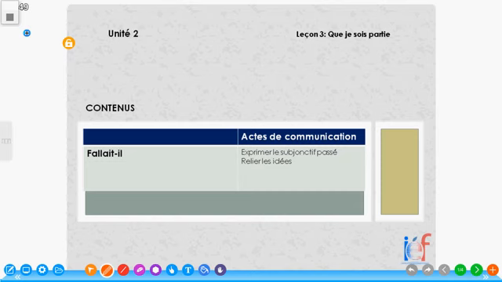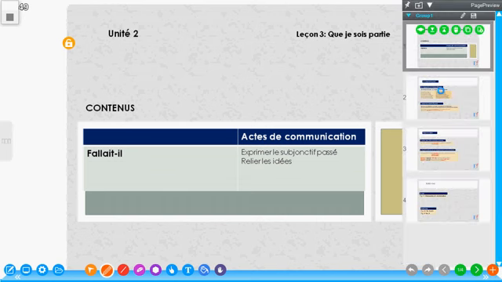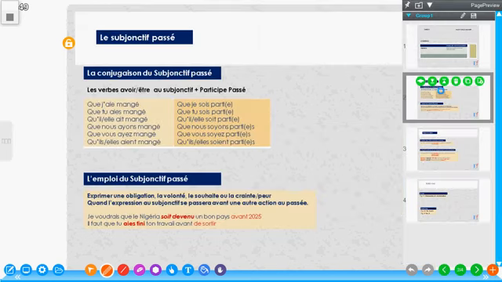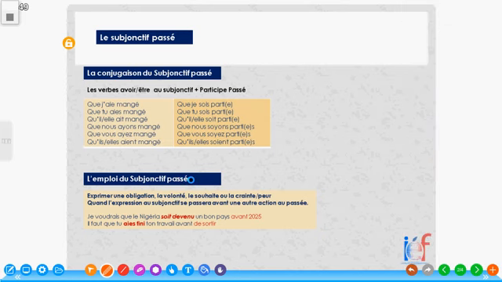Aujourd'hui, nous allons apprendre comment exprimer le subjonctif passé et aussi comment relier des idées. Alors, pour commencer, d'abord, qu'est-ce que c'est le subjonctif passé? Je sais que vous avez déjà appris le subjonctif, mais aujourd'hui, je vais vous montrer comment exprimer le subjonctif au passé. Si vous regardez bien votre écran, vous allez remarquer très vite ce qui se passe ici.